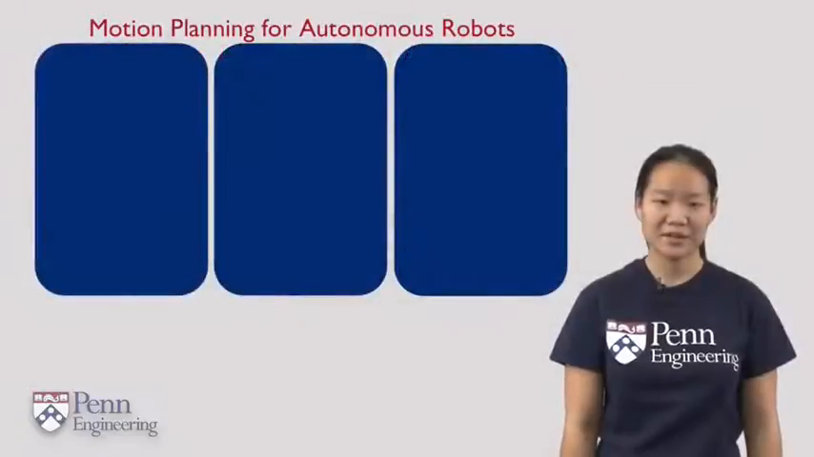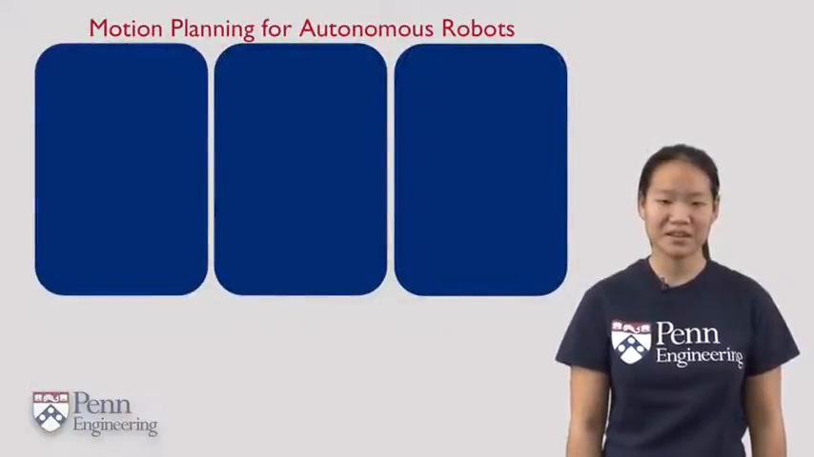First, I want to briefly introduce myself. My name is Sarah Tang, and I'm a PhD student at the University of Pennsylvania. My research interests are in developing motion planning algorithms that will allow autonomous robots to perform tasks in cluttered environments. Specifically, I'm interested in three types of problems.